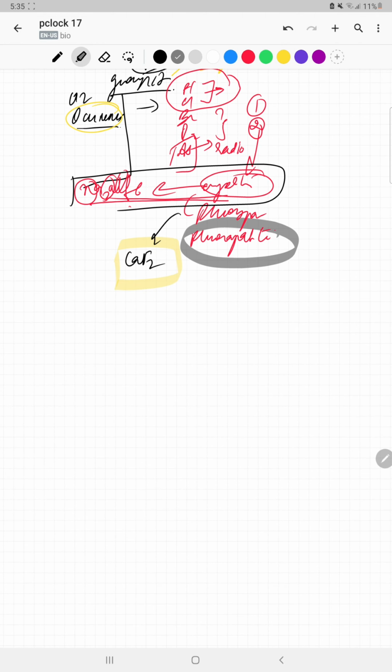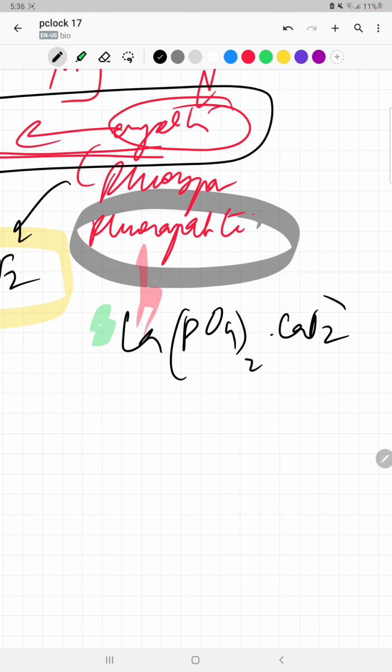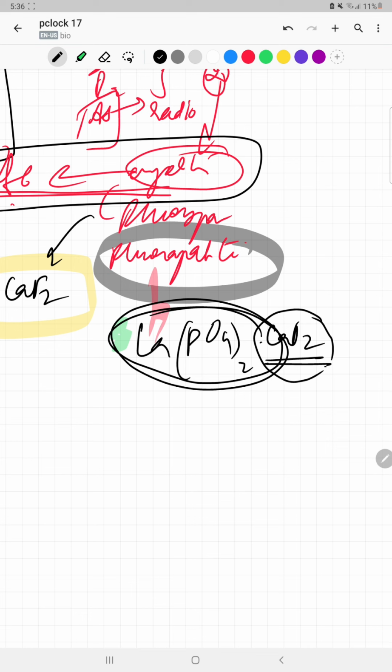It's not that important, but it's given in the NCERT, so we need to take a look over that. And it is 3Ca3(PO4)2·CaF2. So CaF2 is actually fluorspar. Fluorspar se ye aaya hai, and this is calcium phosphate, which forms apatite. So fluorapatite. It's easy to remember.